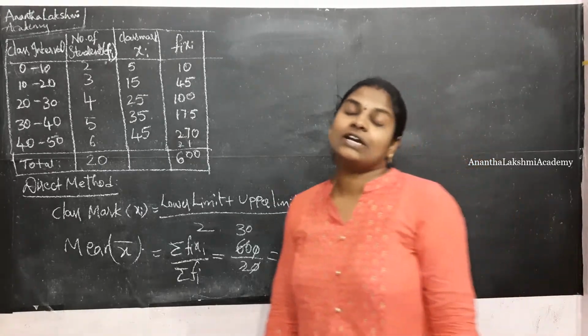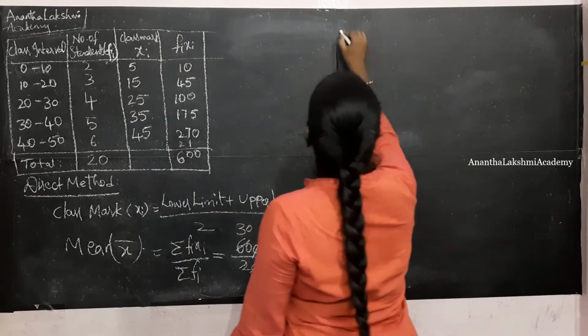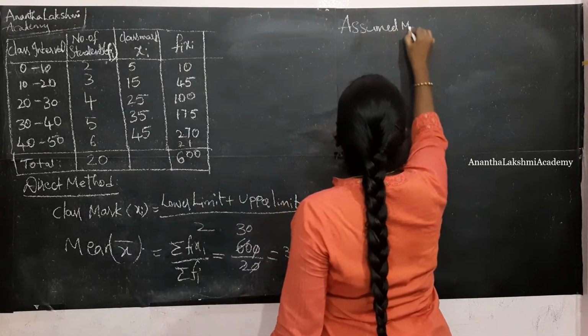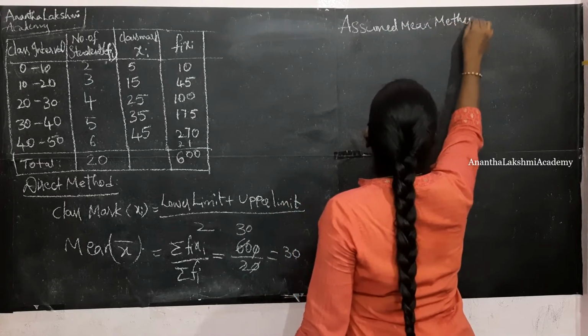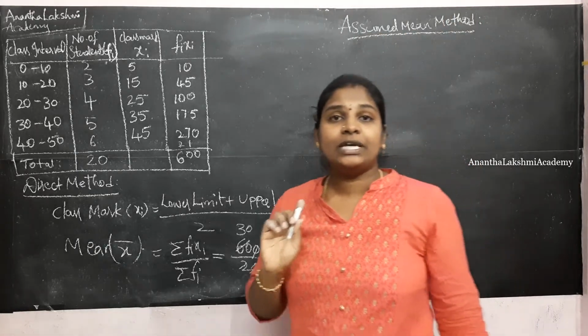Next method that we are going to learn is the assumed mean method.